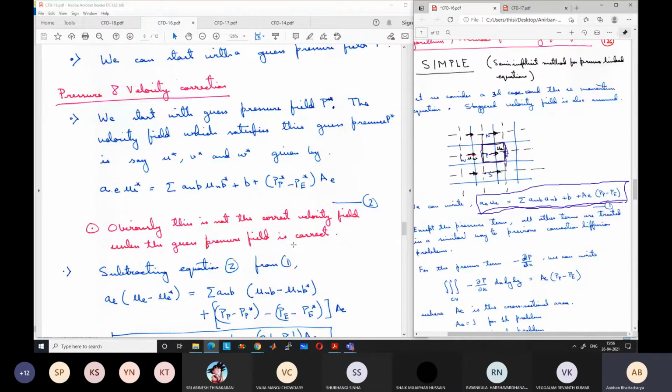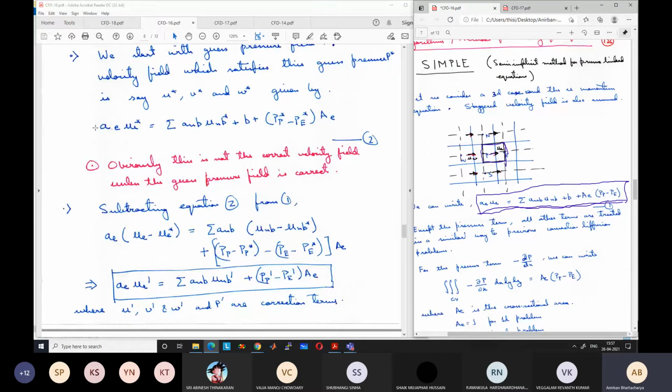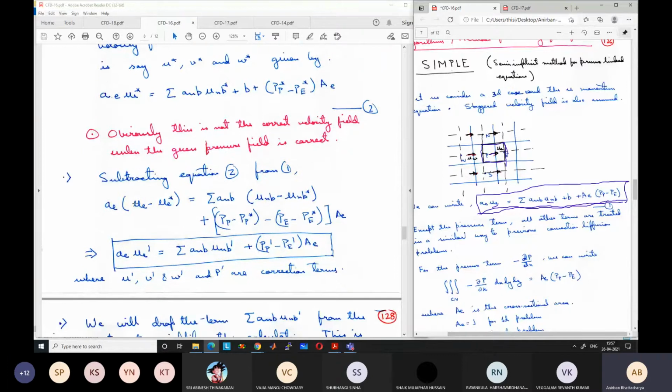Now we will subtract this equation 2 from equation 1. Equation 1 has the correct velocity. Although we don't know the velocities, it is with the correct velocity and correct pressure, but we don't know the values. So we will subtract the wrong velocity equation from the correct equation. If you do that, you will get an equation like this: A UE minus UE star is equal to summation of UNB minus UNB star plus PP minus PP star minus PE minus PE star into AE.